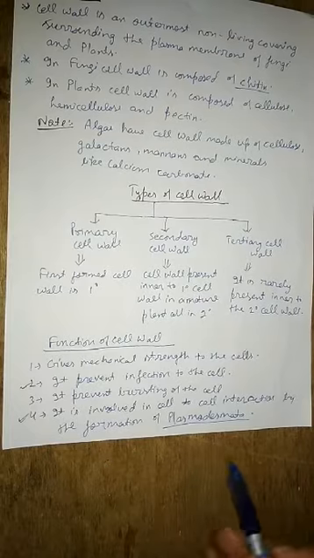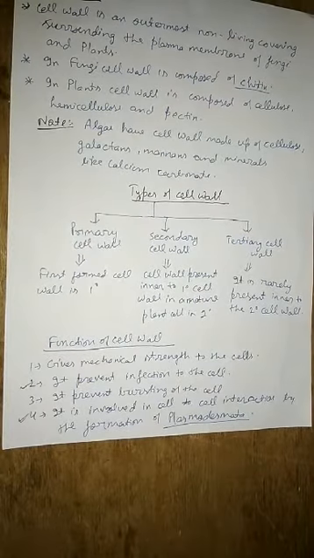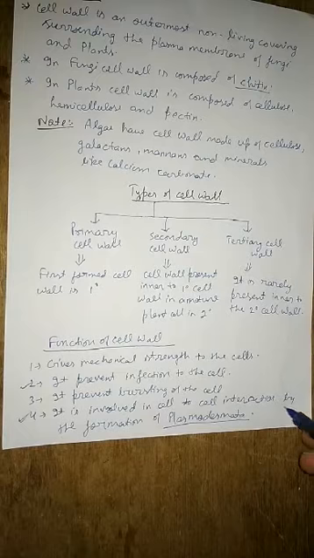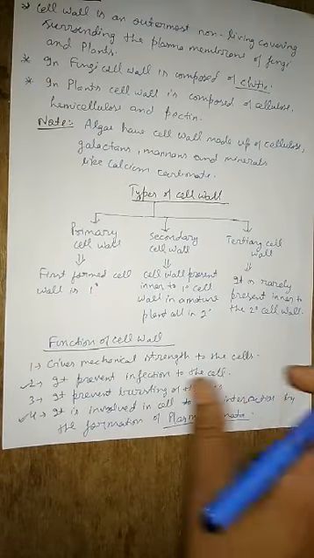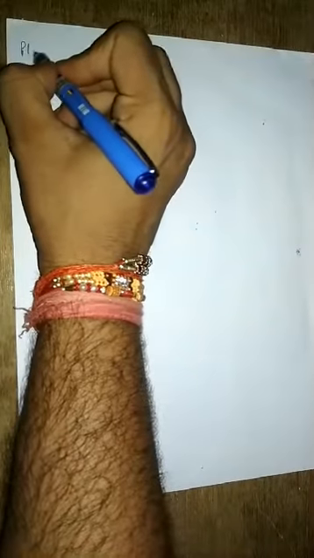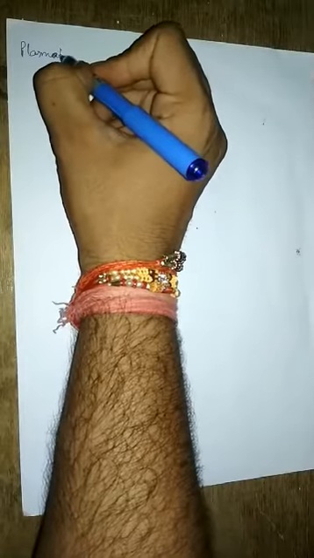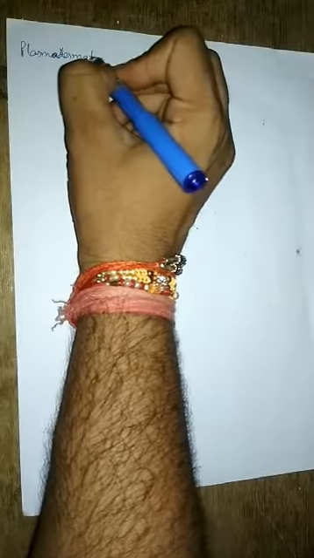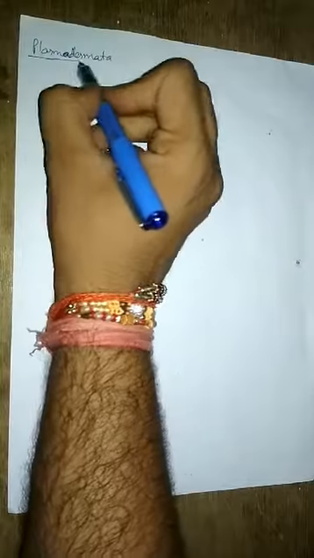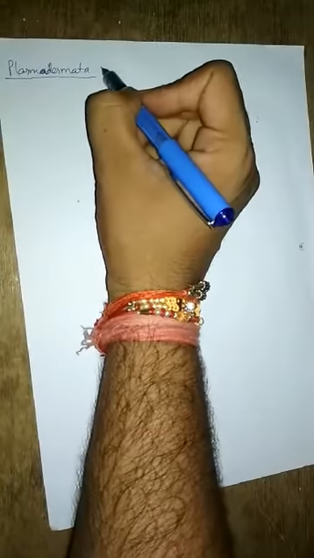It is involved in the cell to cell interaction by the formation of plasmodesmata. Means here you should know the meaning of plasmodesmata. Okay, so a small heading, plasmodesmata.